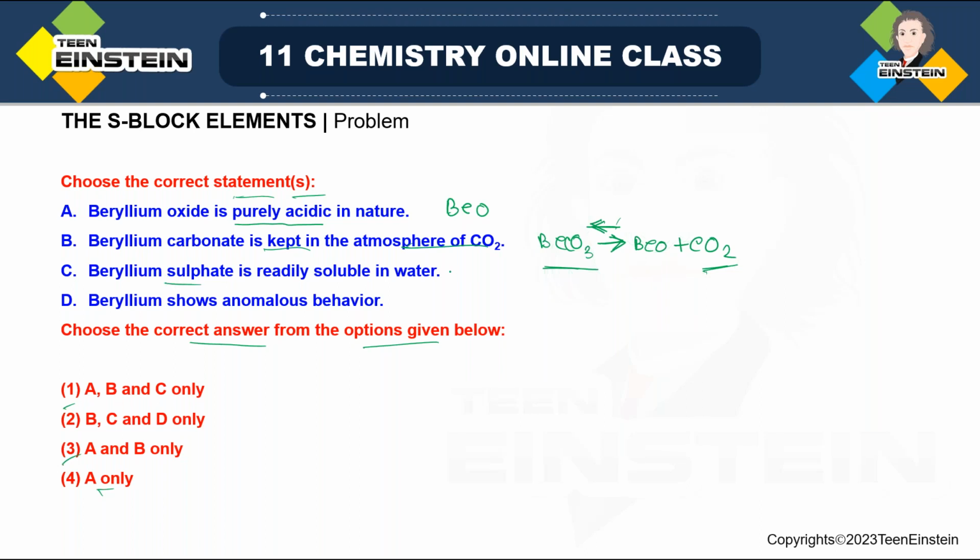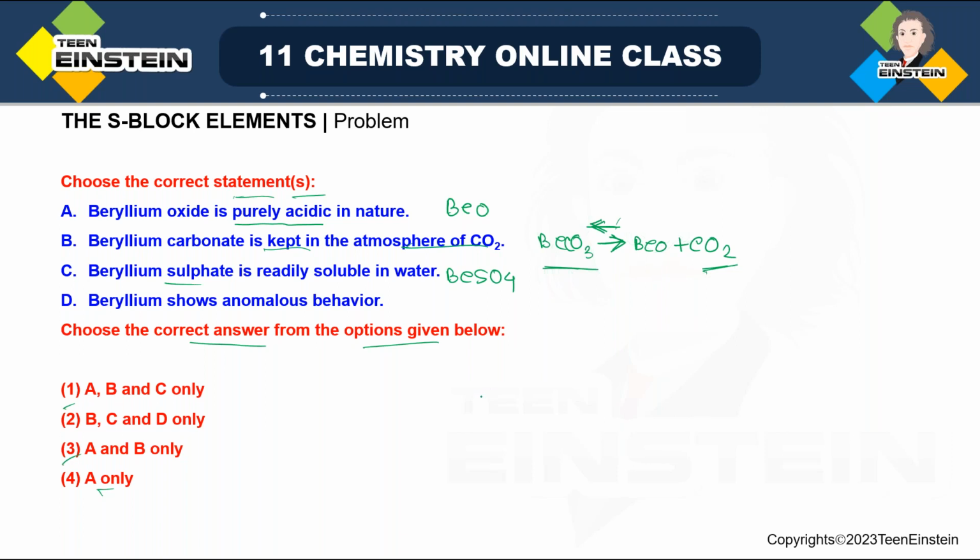Then beryllium sulfate, that is BeSO4. Down the group for sulfates, solubility decreases. That means it should be maximum soluble. So readily soluble, this is also correct. And the last option, beryllium shows anomalous behavior. This is obviously correct because it is the first element.